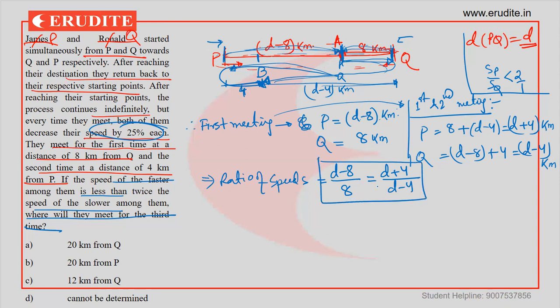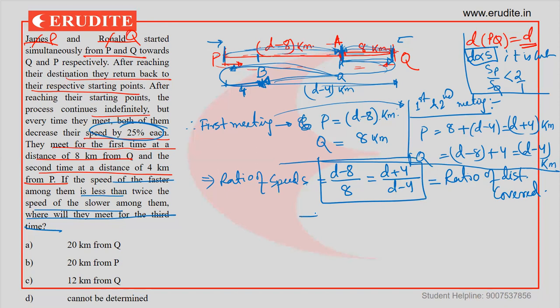This we can write. Now, as the time of travel is constant, the ratio of speed is equal to the ratio of distance covered. As the time of travel is constant, what can you say? Distance is directly proportional to speed if time is constant. So the ratio of speed would be equal to the ratio of distances covered.